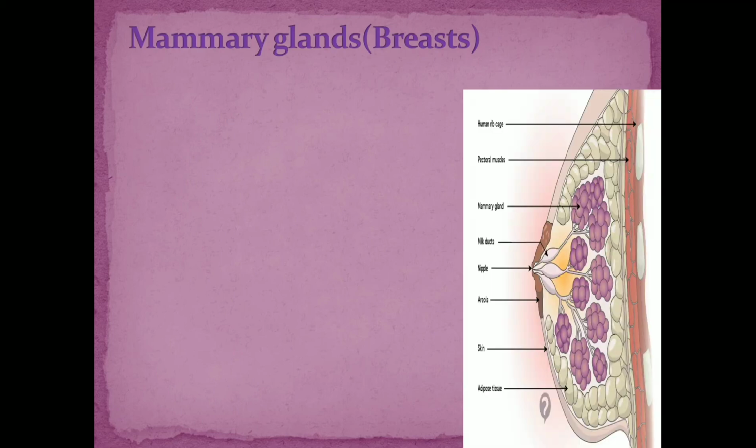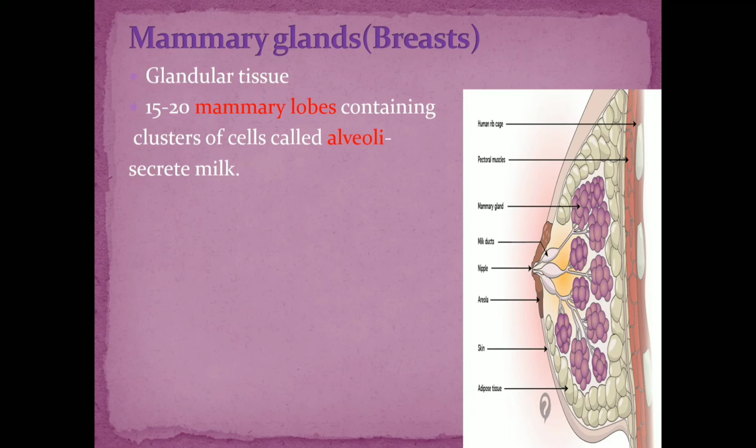Mammary glands are also called the breast. They are found one on either side in the chest region. It is a glandular tissue consisting of a number of glands, and the mammary gland consists of 15 to 20 mammary lobes. Here you can see a bunch of grape-like structures, right? Each one is a mammary lobe. This is one mammary lobe, this is another, and this is another. So in one mammary gland you find about 15 to 20 mammary lobes, and these mammary lobes contain clusters of cells. These clusters of cells are called the alveoli.